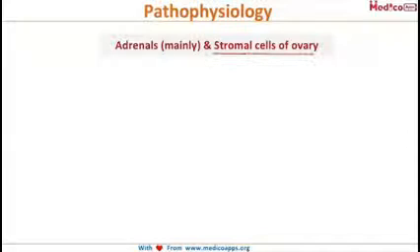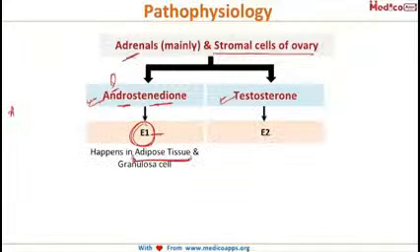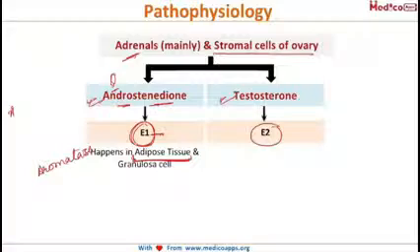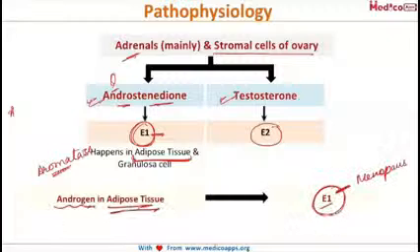Now they secrete mainly two types of androgens, the androstenedione and the testosterone. In fact, the major source of this androstenedione is the adrenals. In the adipose tissue, under the action of enzyme aromatase, this androstenedione is converted to estrone, and the testosterone is converted to estradiol. Thereby, in adipose tissue, the major hormone that is produced is estrone. And thereby, in menopausal females, estrone is the major estrogen in the body.